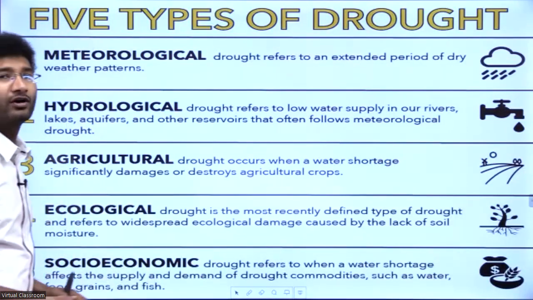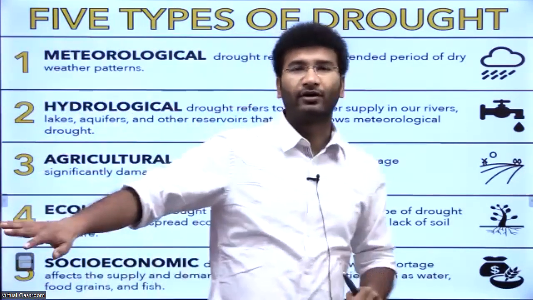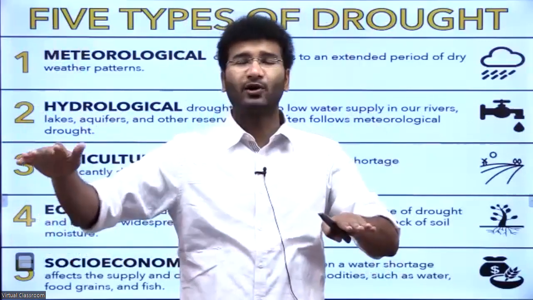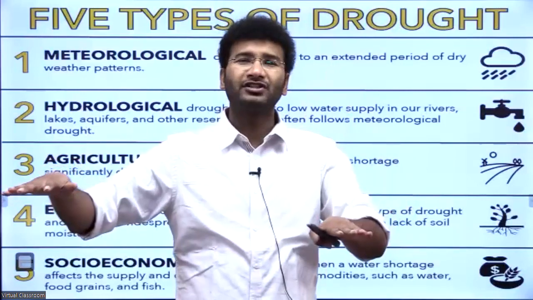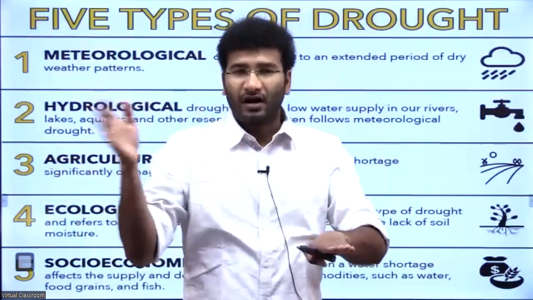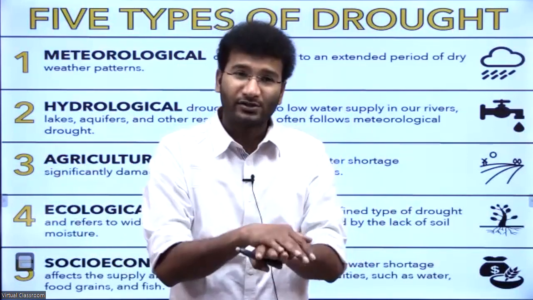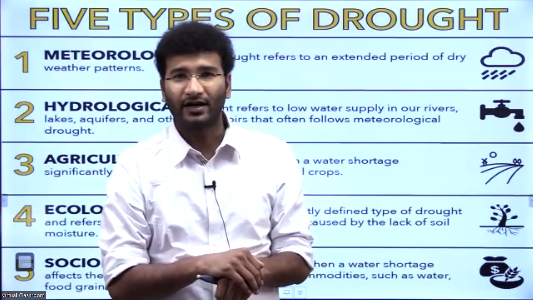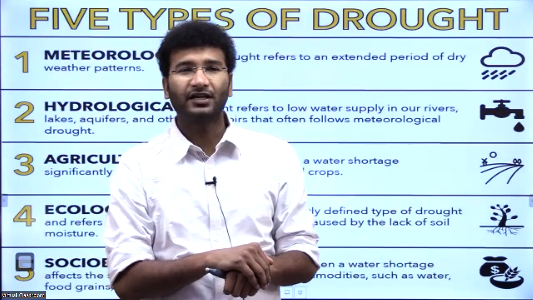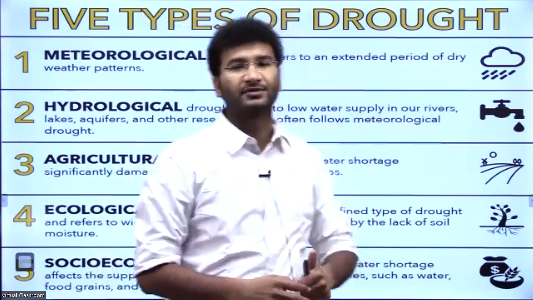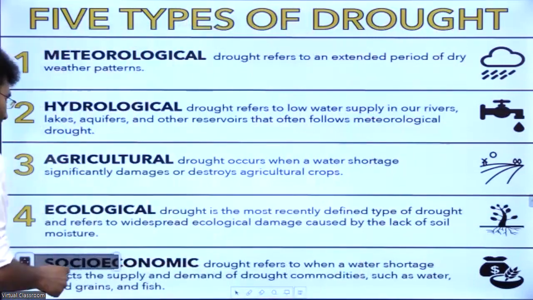Drought alone does not mean lack of availability of water. Even if there is water, if the land is not in a position to utilize this water, or if this land is not in a position to be used for the purpose of growing crops, then also it is considered to be a drought, right? I hope you're clear with the definition. Now, if you're clear with this, then you will be able to understand the other concepts which I have taught you earlier. Come back, right?